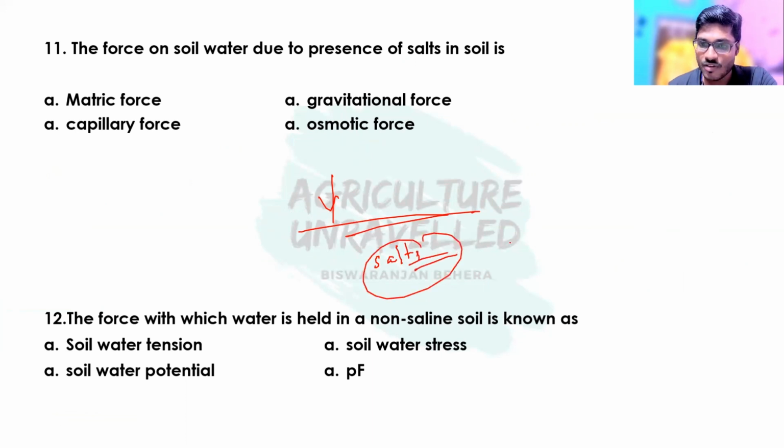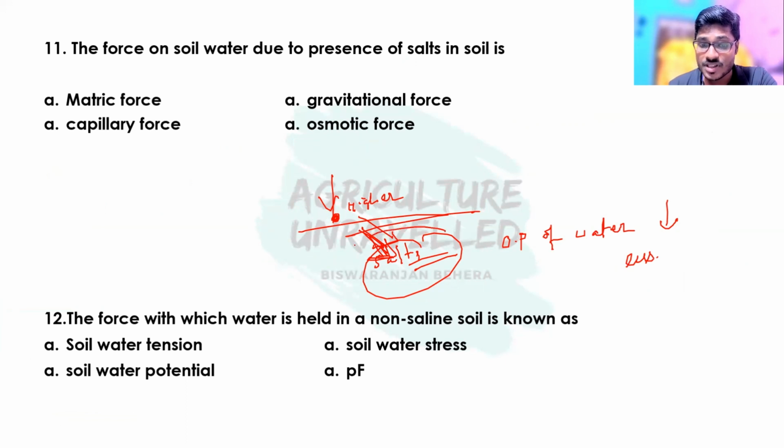Due to presence of salts, the osmotic potential of water in soil will be decreased or less, and the water that is present in the plant cell, the potential will be higher here. So water will move from plant to soil, in the reverse direction.